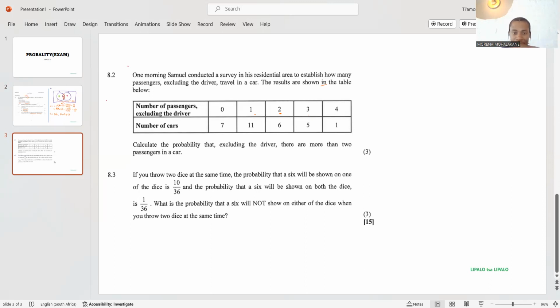Okay. Wow. So this tells you about the area. When you go to other areas, you see a car with 8 people inside. 8.